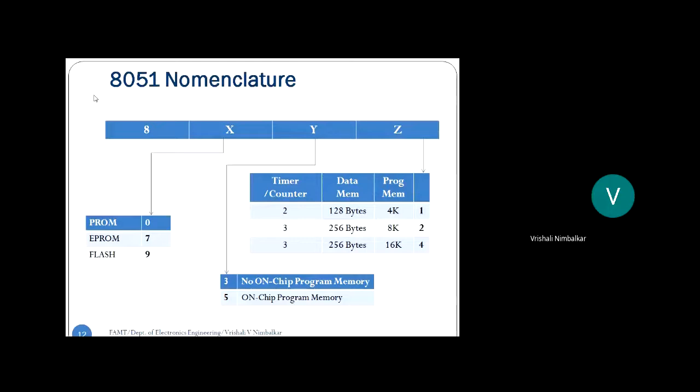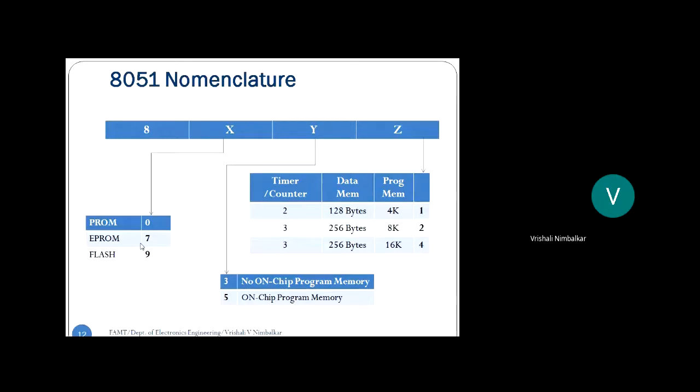So by now, if you have a microcontroller with a certain number, you should be able to recognize what each digit indicates in it. 8051 means what? 8751 means what? 8031 means what? Fine. So whenever you all do your mini projects, I would suggest you should use a reprogrammable microcontroller.